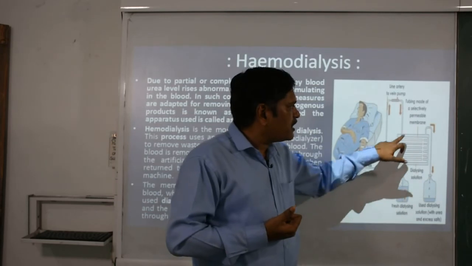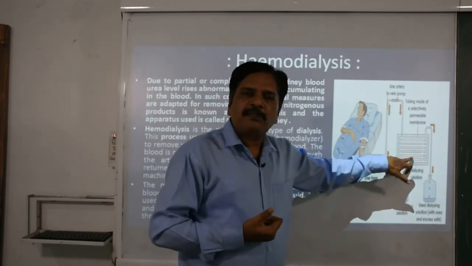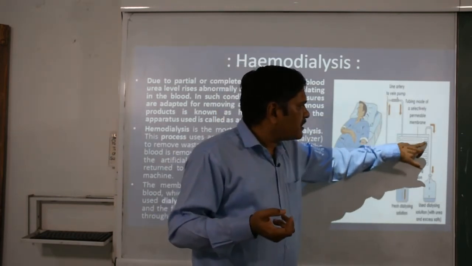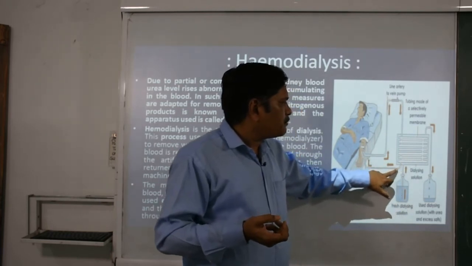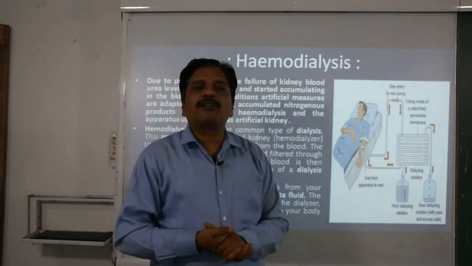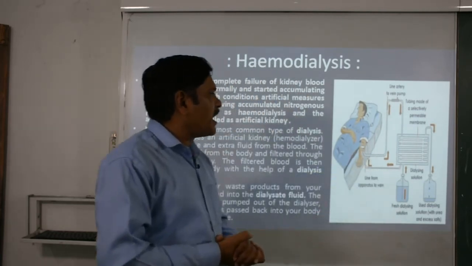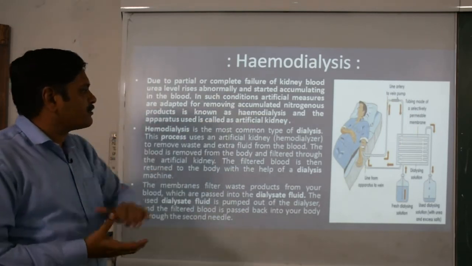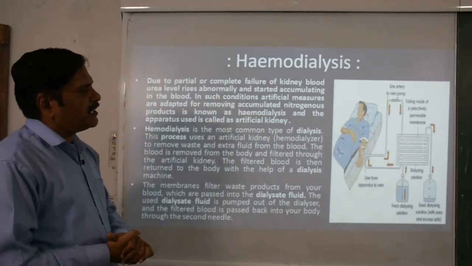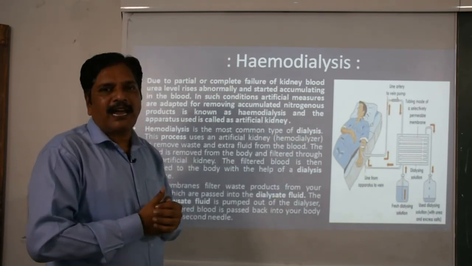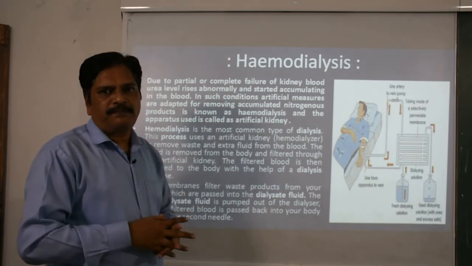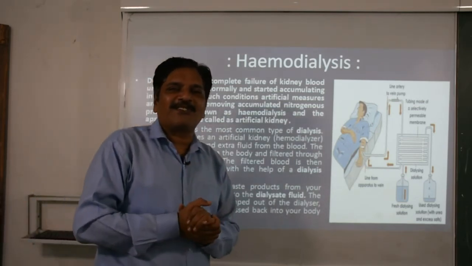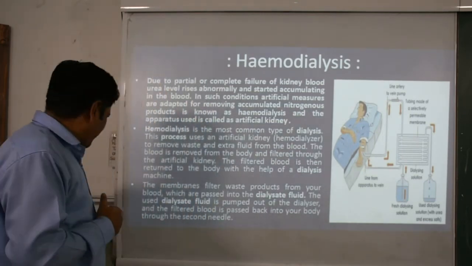So this dialysis solution circulates around it, and on the basis of diffusion, the dissolved waste solutes are separated out, and then this purified blood re-enters the body through the vein. So this is the process of dialysis by which the blood can be purified artificially. That's why it is called the artificial kidney, and the frequency of the dialysis purely depends on the working and the condition of the kidney.